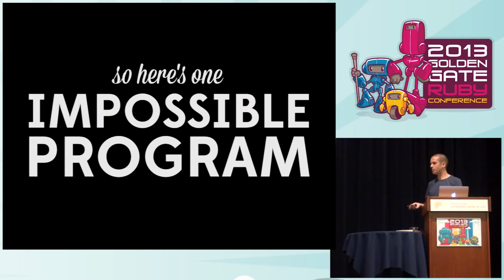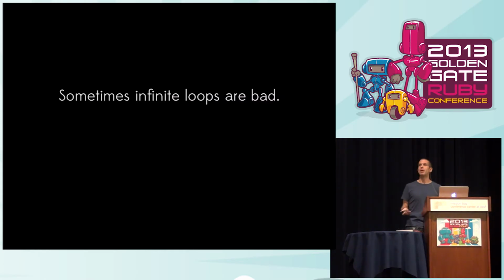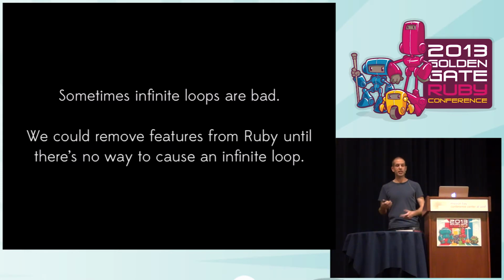So sometimes these infinite loops in our programs are bad, right? They represent a bug. If you have an infinite loop in your Rails controller action, then that means you've got a problem. So if we found that we were sick of having these infinite loops showing up in our programs, we could take features out of Ruby until there was no way to cause an infinite loop in a Ruby program. And that's totally doable. It's just an engineering problem. We could take stuff out.